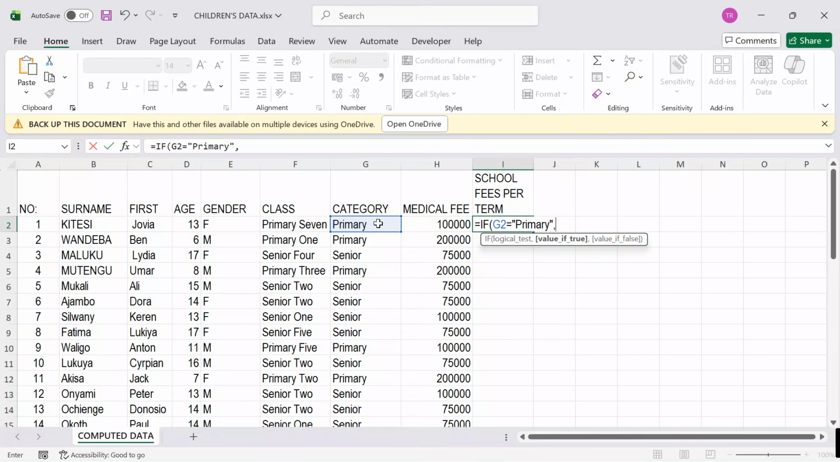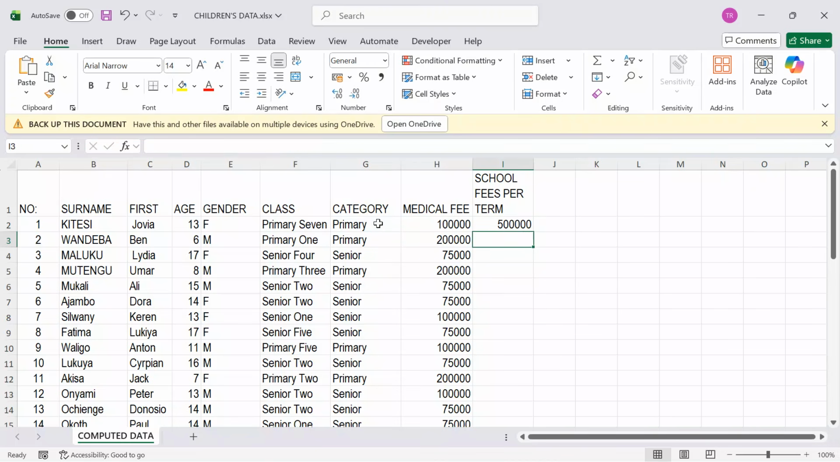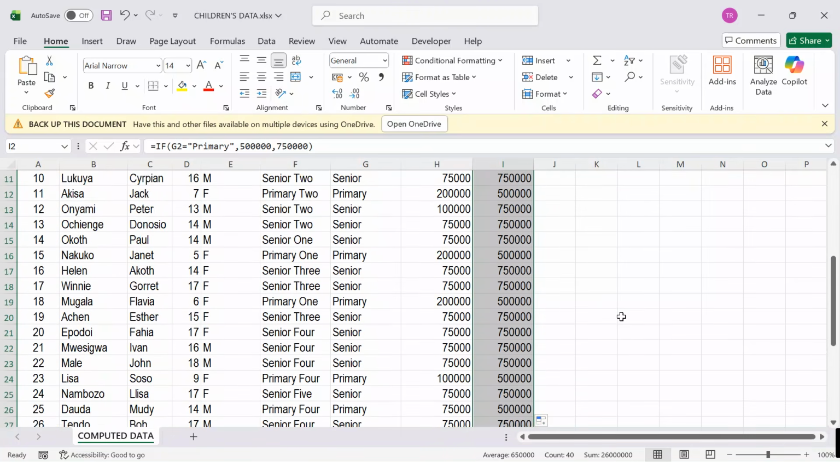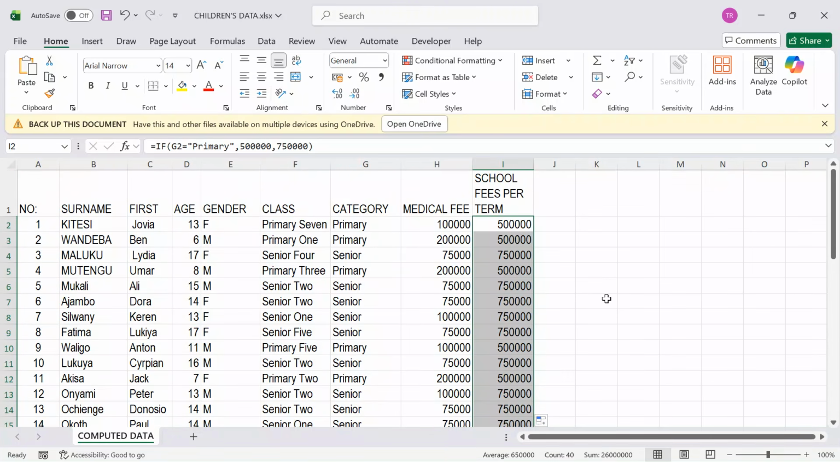Put a comma. We shall give these guys 500,000. Put a comma. Since we have two conditions, we shall give them 750, comma, 750,000. Close your bracket, hit the enter button. When you get here, we have our results over here. Please don't forget to pause and you also try out with me.